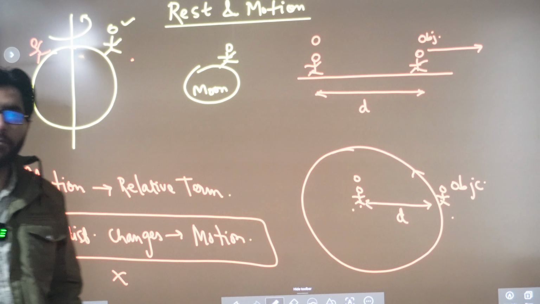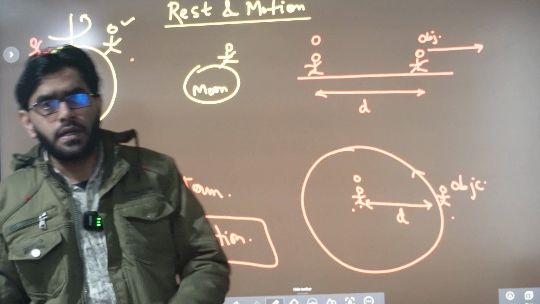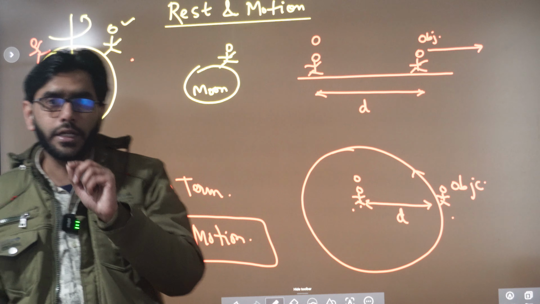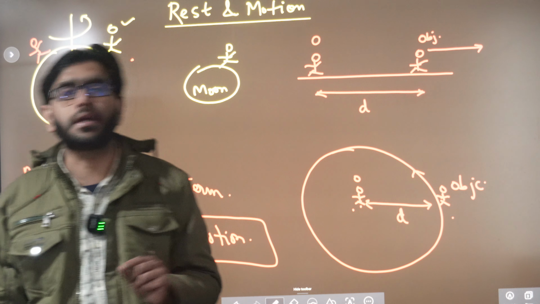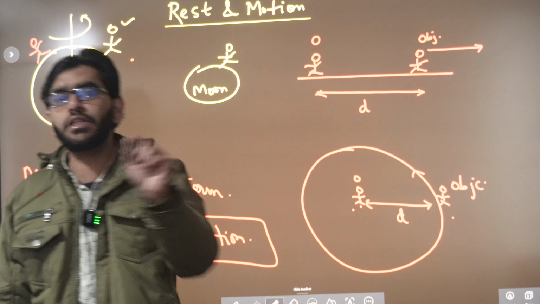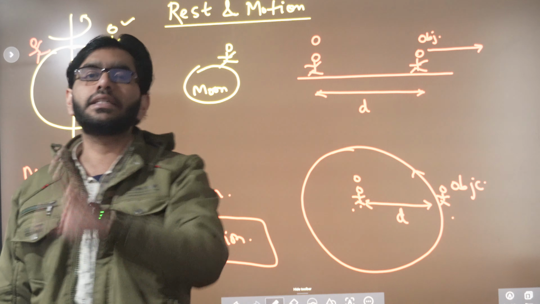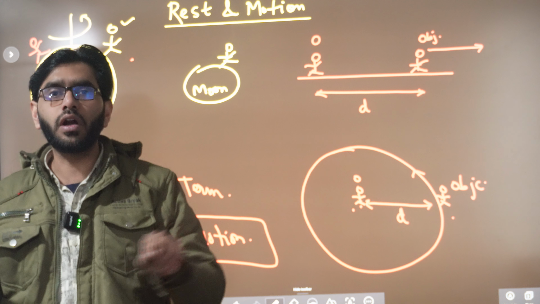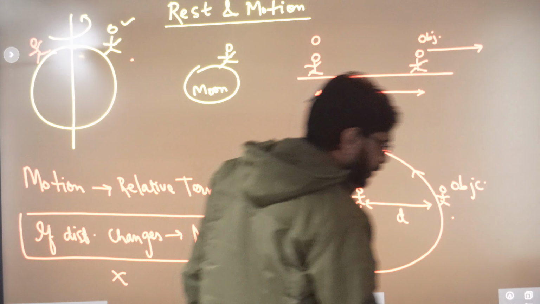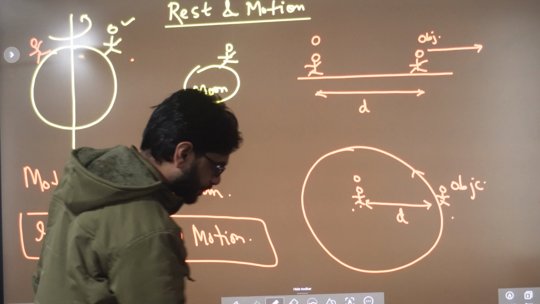Then how do we define something is in motion? We can define it. We'll first define a new term which is known as position. If the position of an object changes with respect to the observer, then it is in motion. The new word is what? Position. So we are defining a new word which is position.